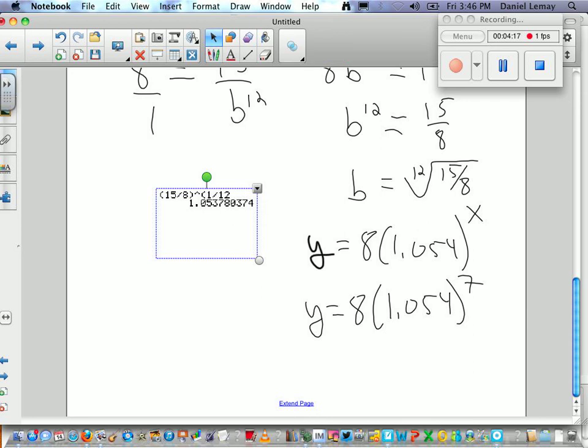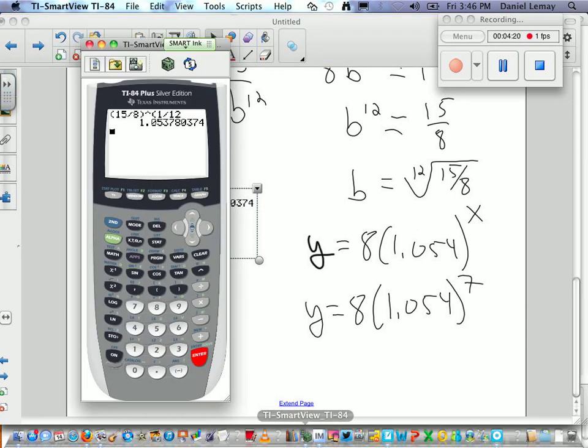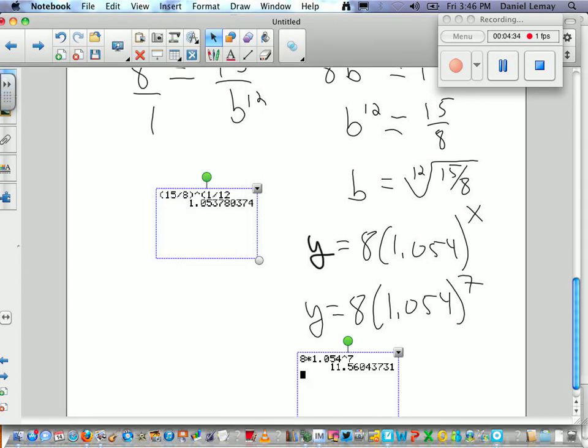And I will crunch this on the calculator in case you have trouble doing that, just to show you. So I'm going to type in 8 times 1.054 raised to the 7th, and it's 11.5-ish. Okay?